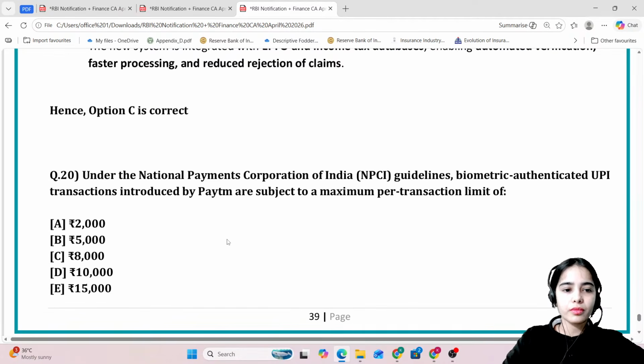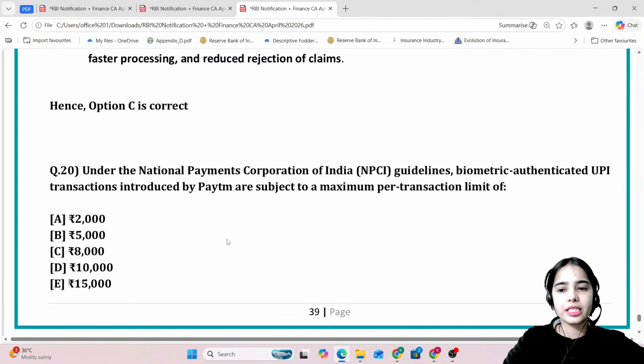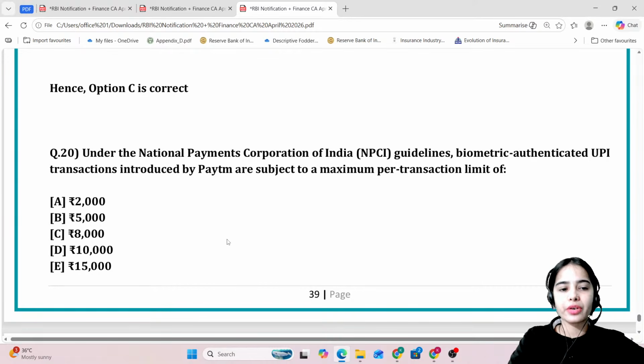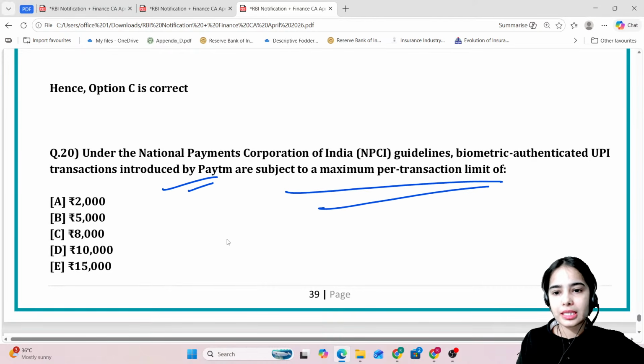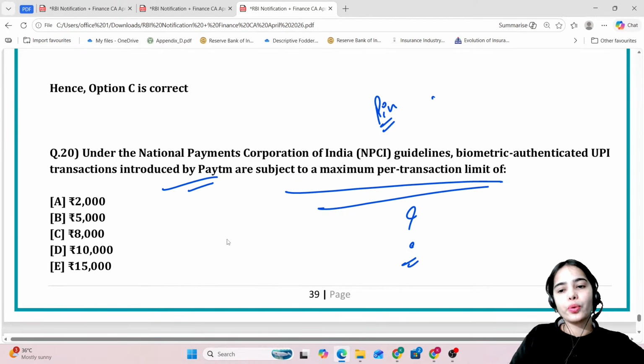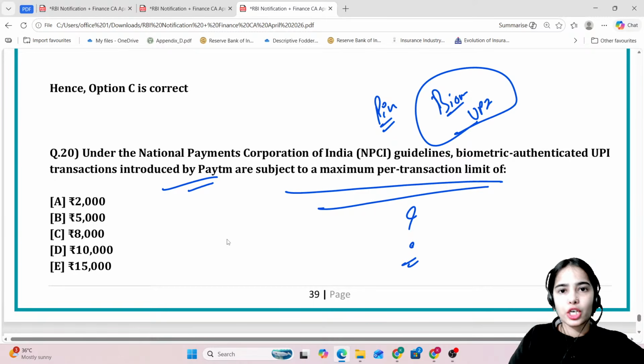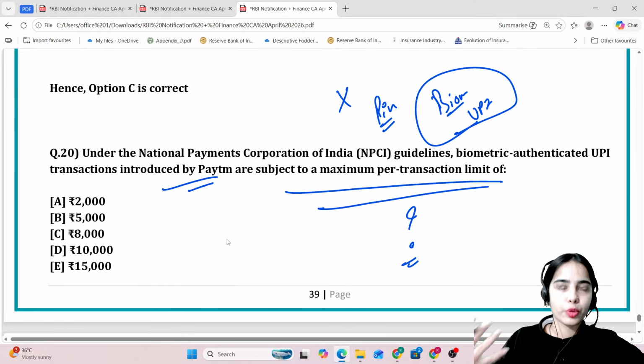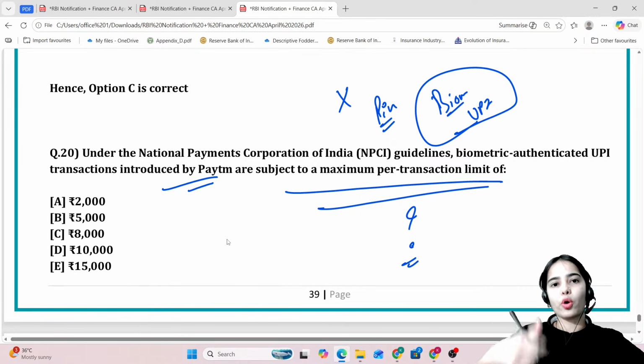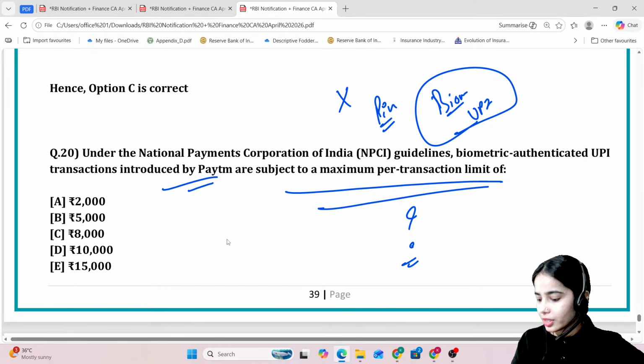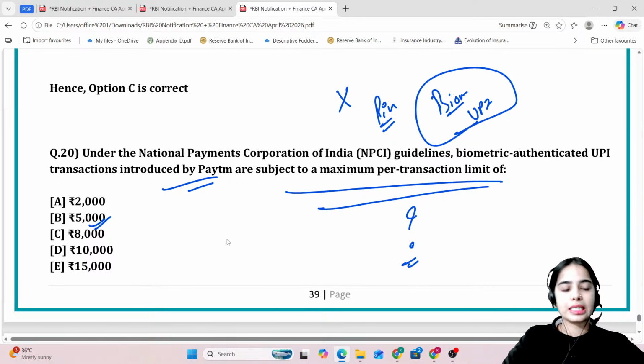Okay. Next is, under the NPCI guidelines, biometric authenticated UPI transactions introduced by Paytm are subject to a maximum per transaction limit of how much? Basically, instead of putting the PIN, now you can do the biometric authentication for the UPI payment. So you will not be required to put the PIN. The biometric will be your yes for the payment. But there is a transaction limit of 5,000. Very good. Transaction limit of 5,000.